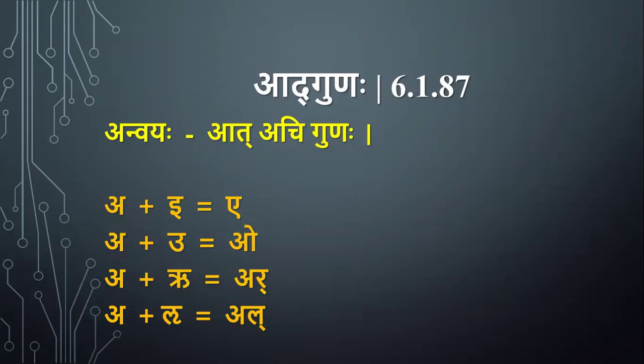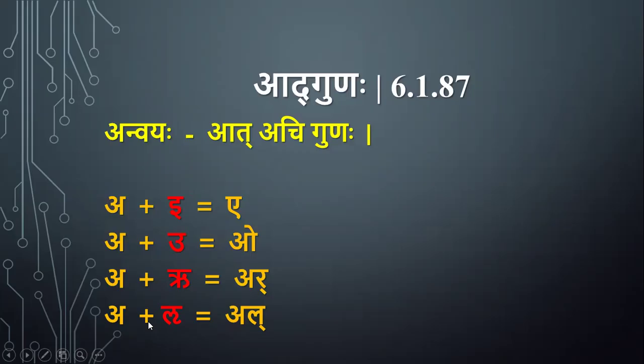Akarat Achi Purvaparayoho Ekaha Gunadeshaha. A plus E is equal to A. A plus O is equal to O. A plus Ru is Ar. A plus Lu is Al. Here Ar and Al, that is Repha and Lakara, are added to Akara by Uran Raparaha.